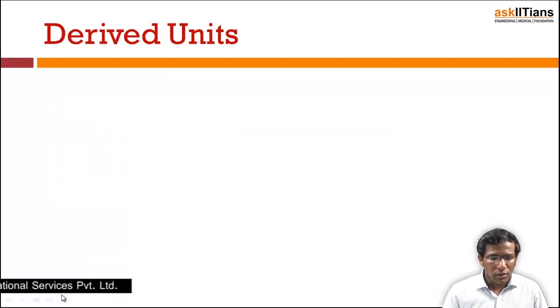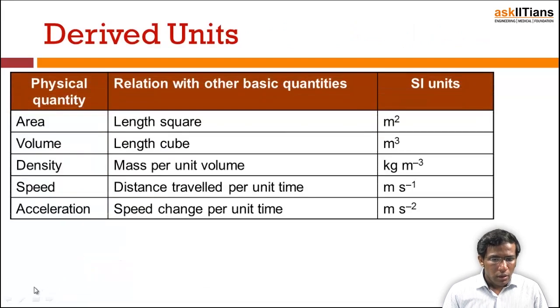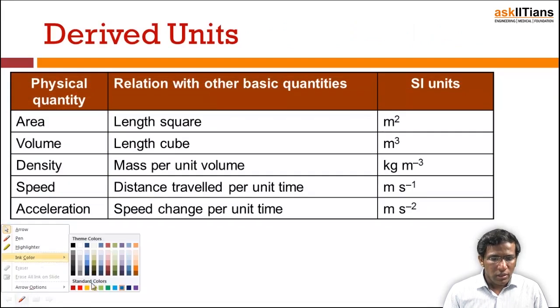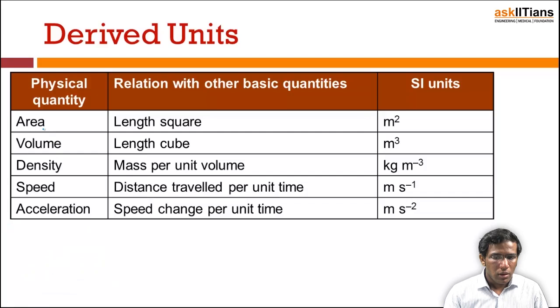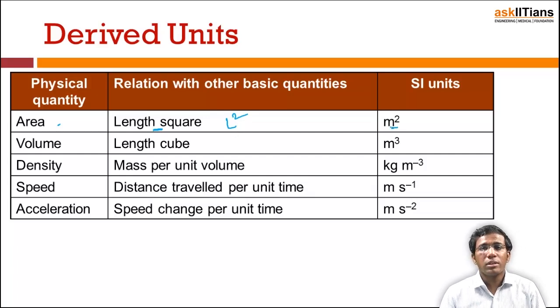So let's see some of the derived physical quantities. Area is a physical quantity related to the basic quantities. It is the length squared, L square. Length is measured in meters, so it has the SI unit meter square.